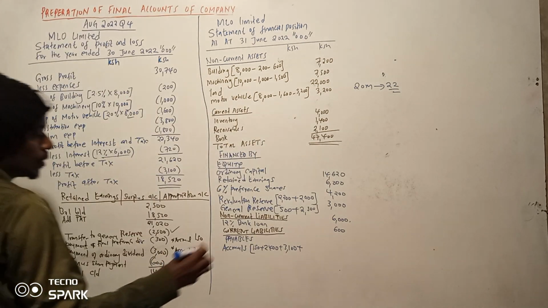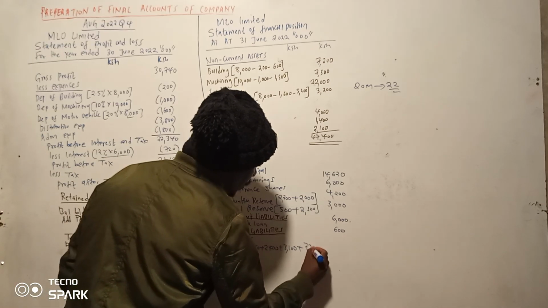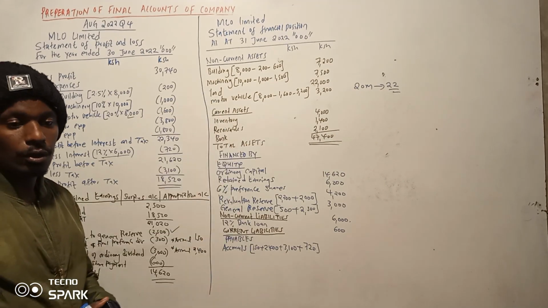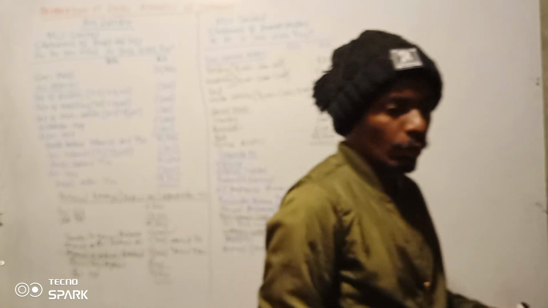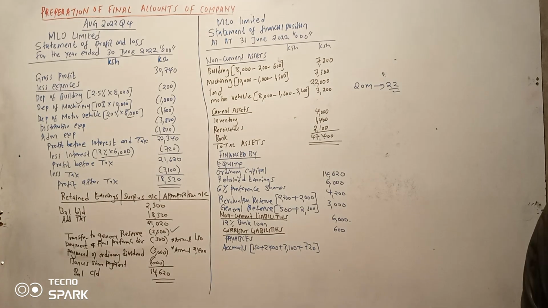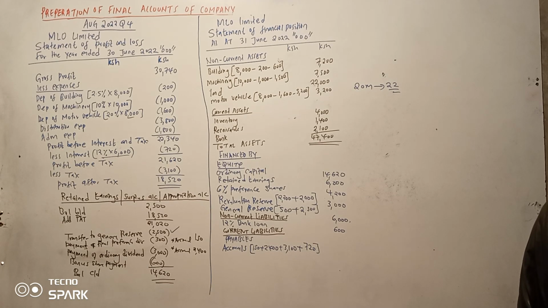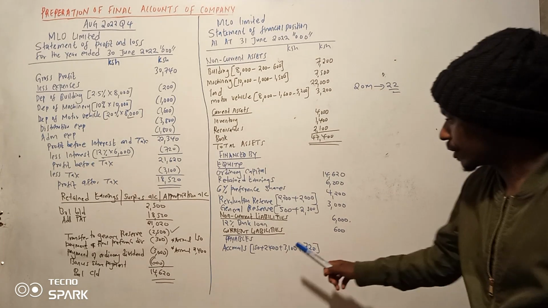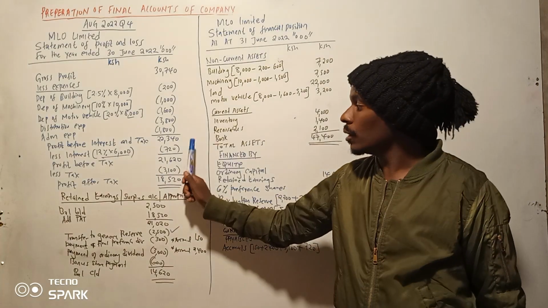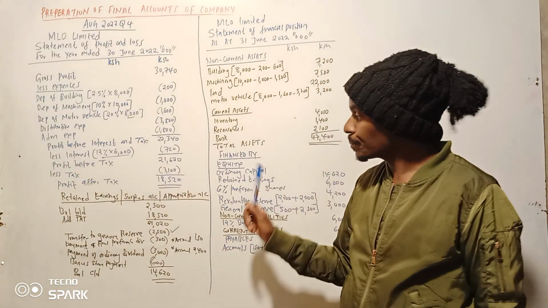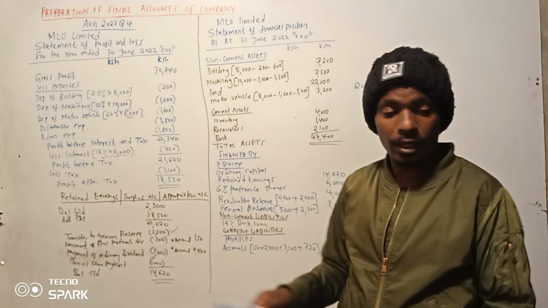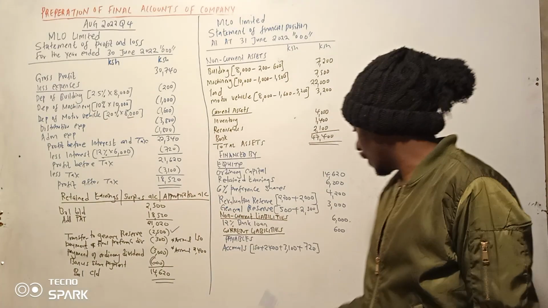Also interest. Most likely it is not paid. So kama ingekuwa imelipwa ingekuwa kwa income statement. But if you go back to the trial balance, we don't have the interest. Kumaanisha kama hakuna interest kwa trial balance haijalipwa. So this one is there to be paid. So it's an accrual. Tax is not in our trial balance, kumaanisha haijalipwa pia.